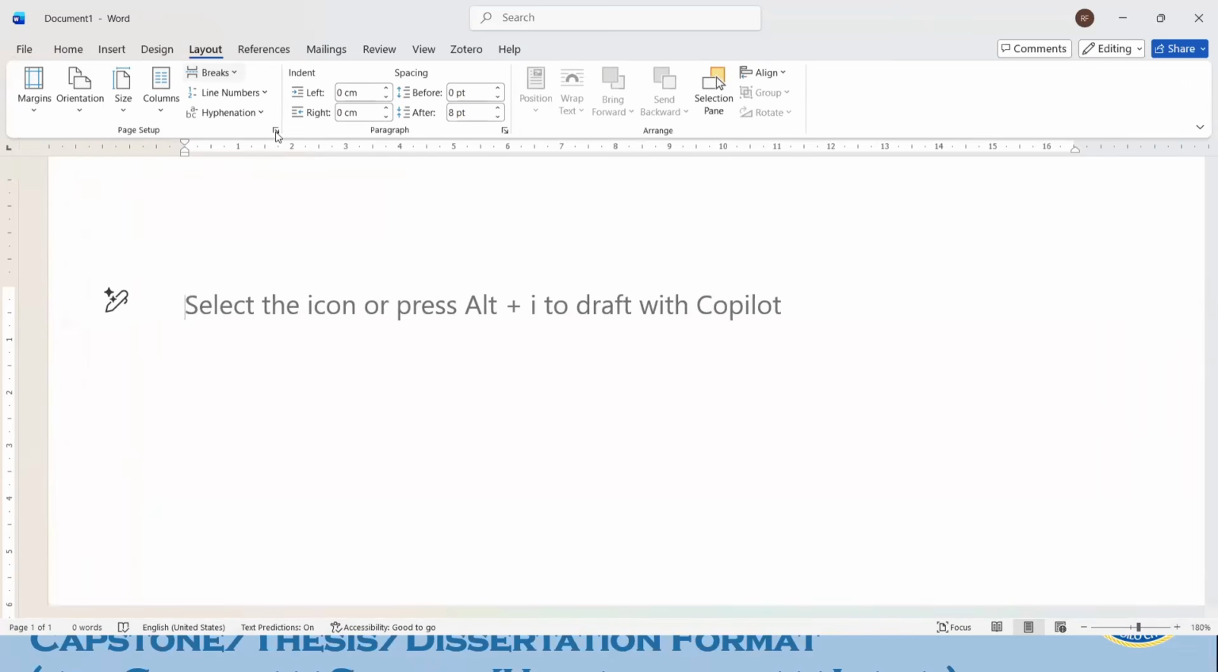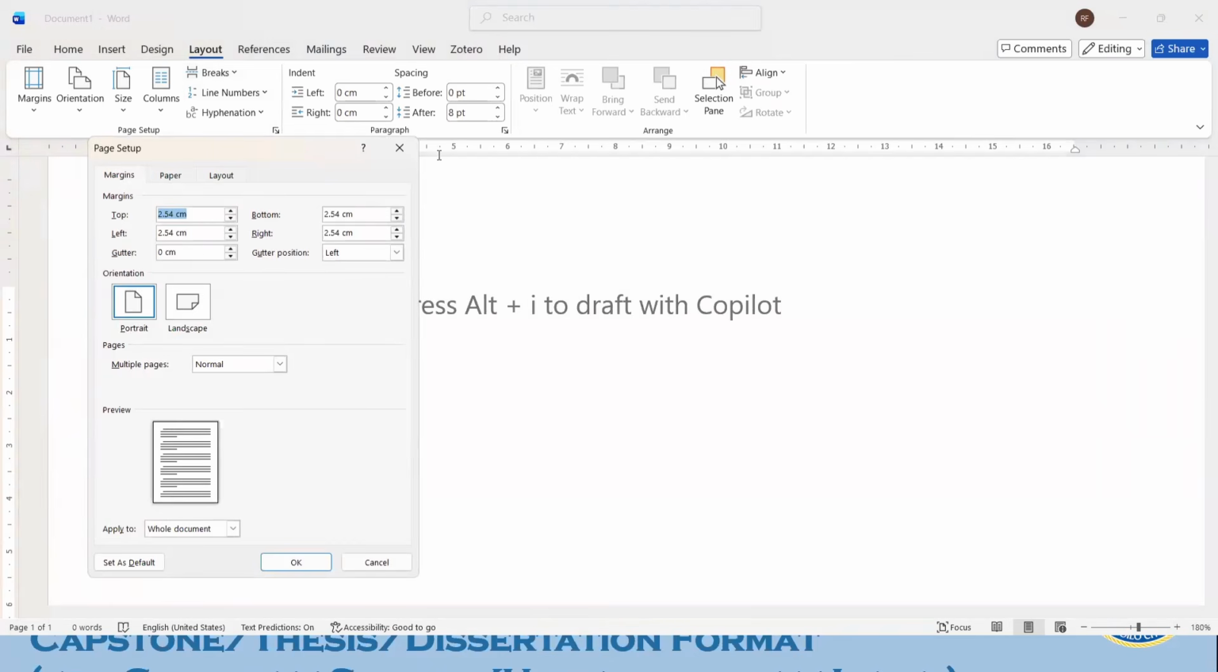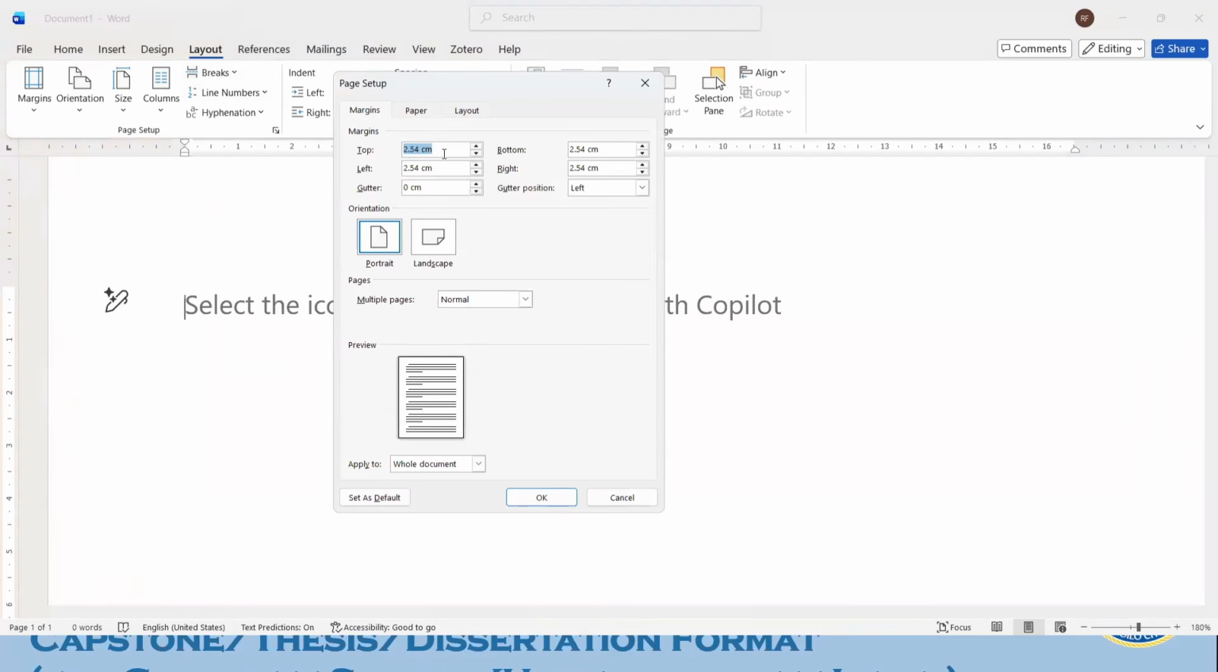First, let's go to layout and open page setup. First, for the margin, for top, we have 1 inch. That's 2.54 centimeters. Bottom and right should also have the same measurements. But for the left, we have 3.81. So let us change that.